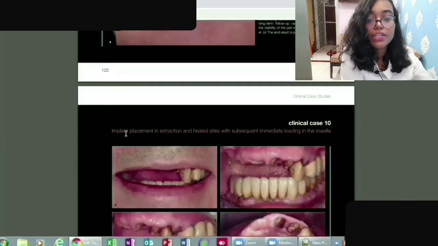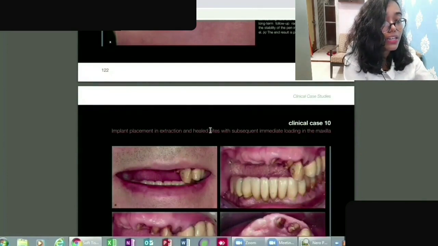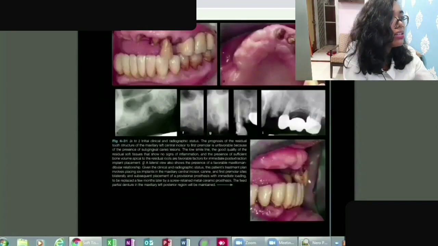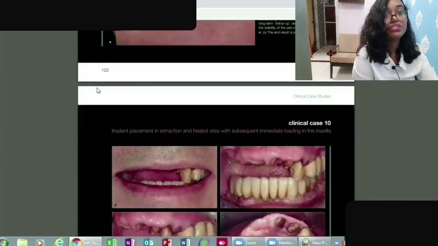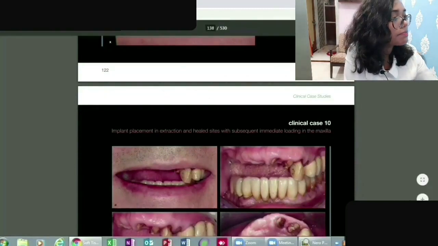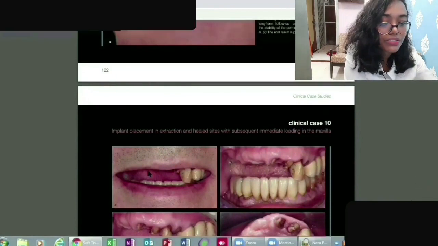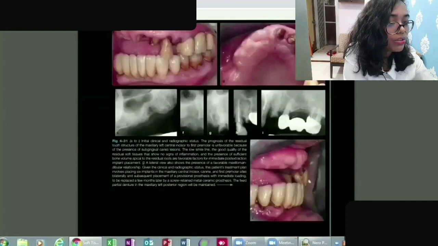So in the 10th case, you can see implant placement in extraction and healed sites with subsequent immediate loading in the maxilla. So what does this mean? Okay, let's try to understand. Multiple extraction and healed site implant placement. How many teeth have been extracted? You can see there are so many teeth which they have planned to extract. They have extracted the teeth and then done immediate loading.